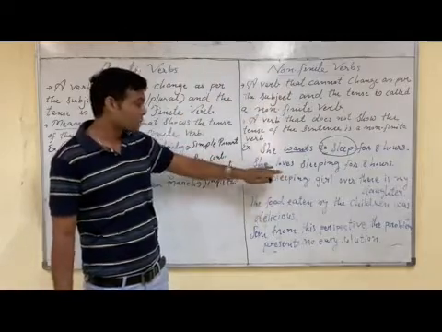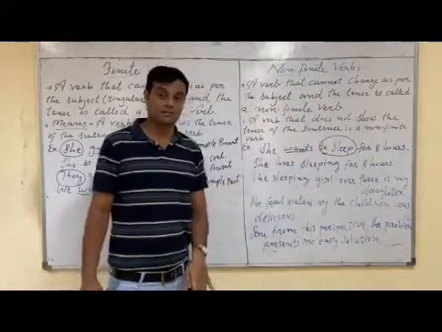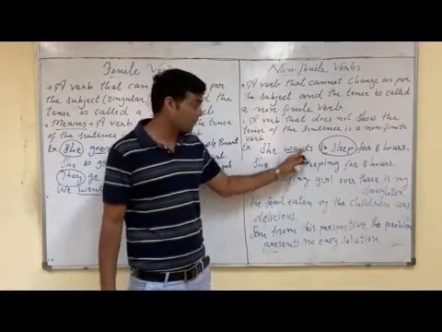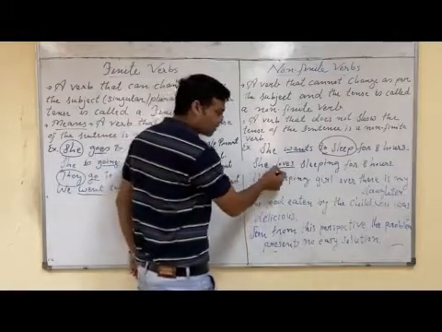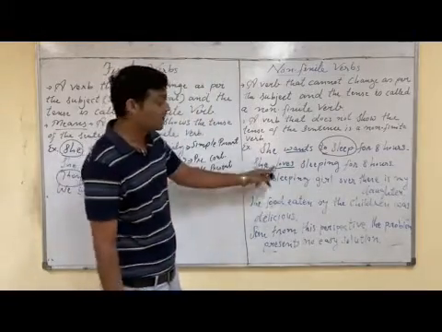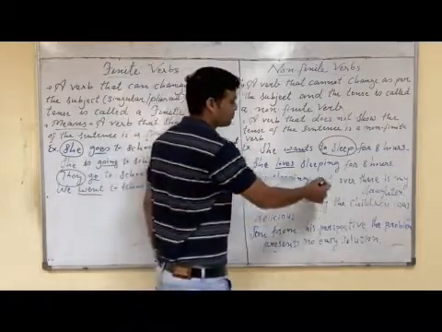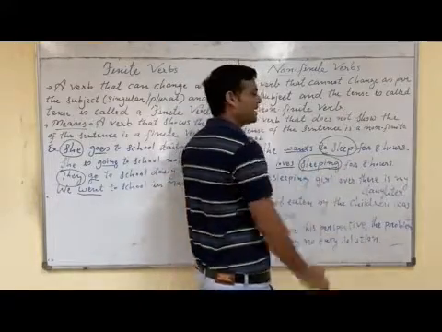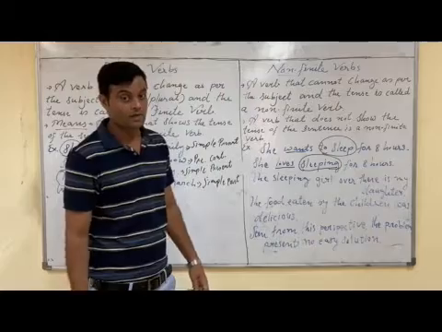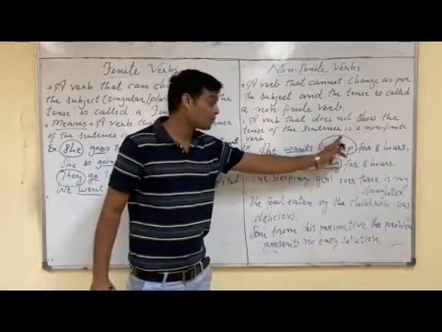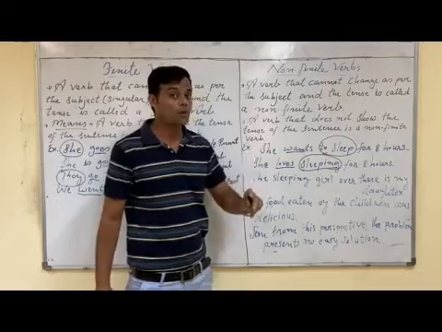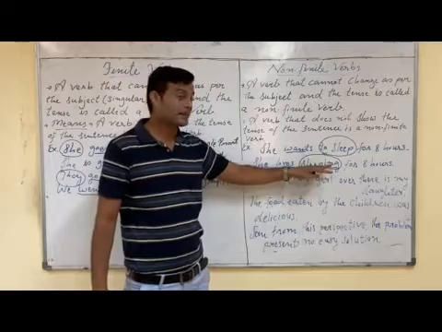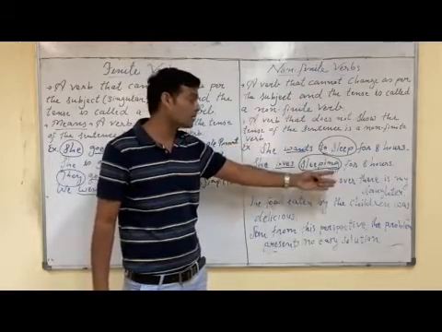See the second sentence: she loves sleeping for 8 hours. In the first sentence, wants was the finite verb. In the second sentence, loves shows simple present tense, so it is a finite verb. And sleeping, the verb with ing, does not show the tense of the sentence, so it is a non-finite verb. Now see, in the first sentence, to sleep, the verb with to form, is a non-finite verb. In the second sentence, the verb with ing is a non-finite verb. It does not show the tense of the sentence.